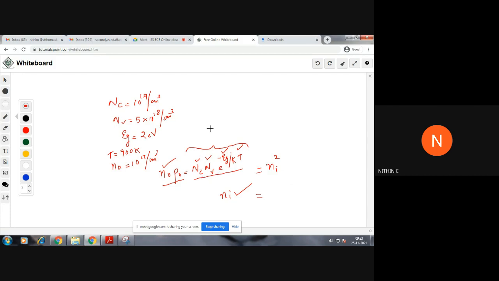Now you told me this value, right? What was the value? Can you just tell once again? This value was equal to 1.03, right? Everyone got 1.03 for this product NC NV e raised to minus Eg by kT. Girls, Neha, what is the value?